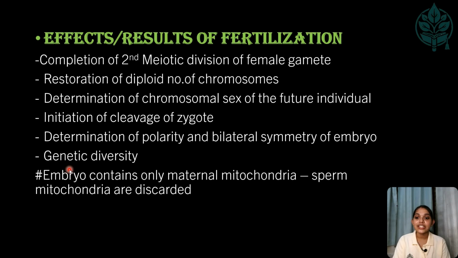And the next point is genetic diversity. The mutation which occurs and also the genes carried in the population all come under genetic diversity. So these are the results of fertilization. And one very important thing is the embryo contains only maternal mitochondria, whereas the sperm mitochondria are discarded.